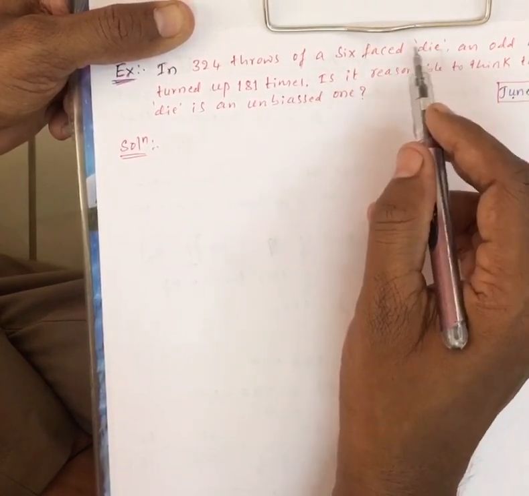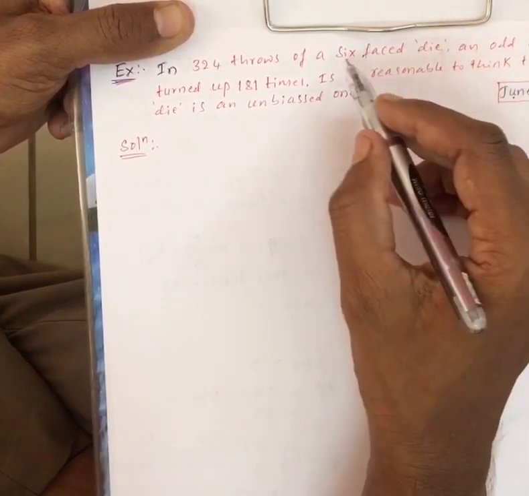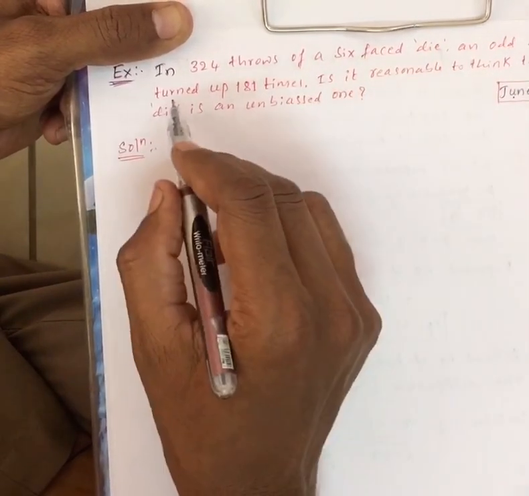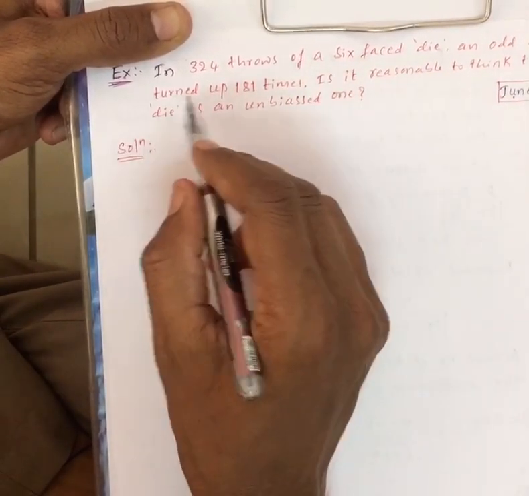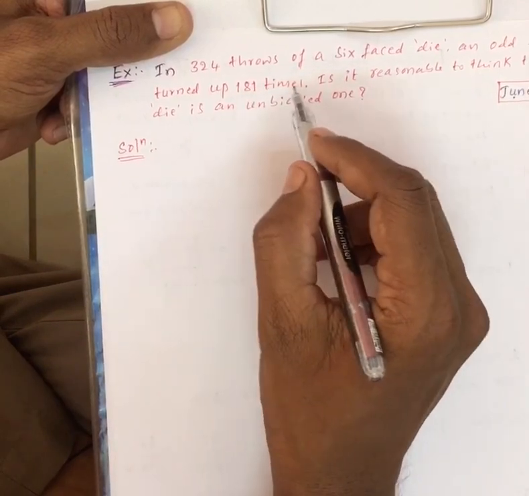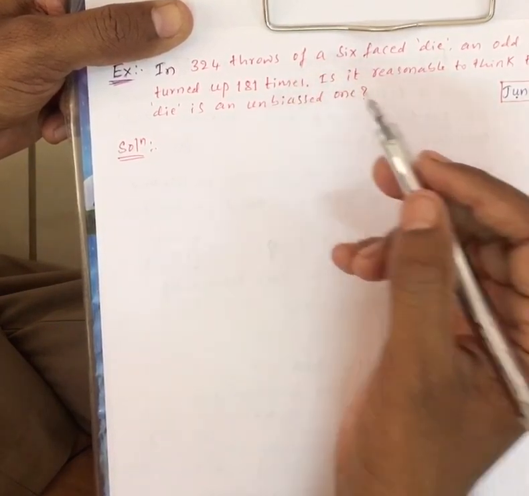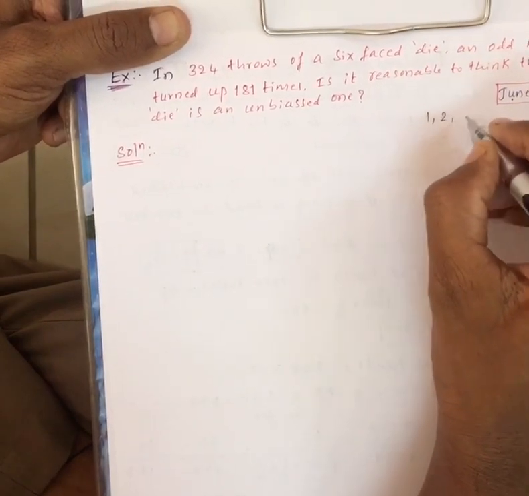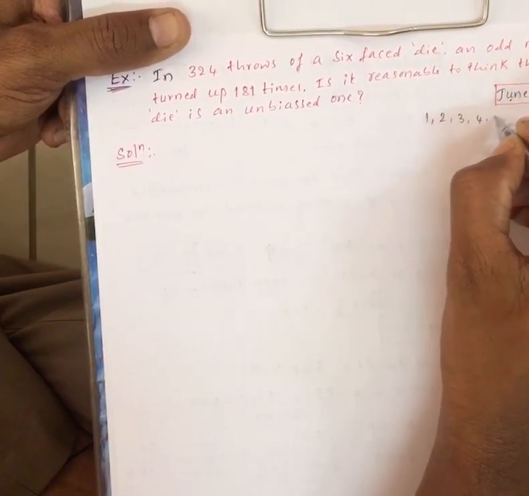In a cubical die we have 6 faces, and an odd number turned up 180 times. You have 6 faces, 1 2 3 4 5 6.